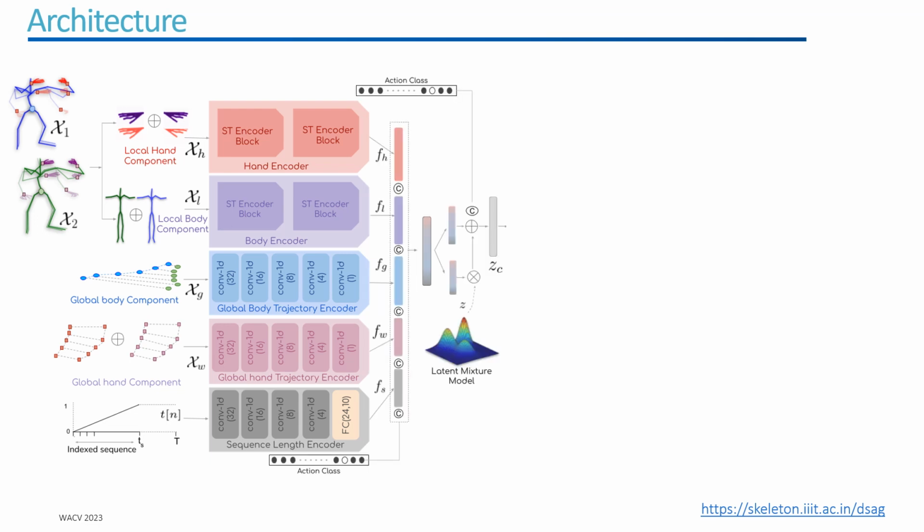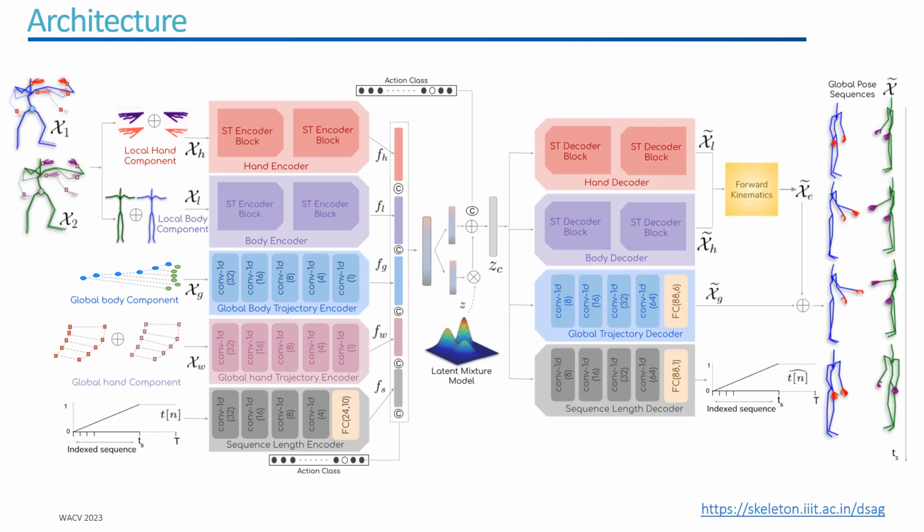Similar to MUGGLE, we adopt an extension of VAE known as Gaussian mixture VAE. A vector sampled from the latent Gaussian mixture is transformed using the standard VAE reparameterization trick, which is conditioned on action class information. The latent representation is mapped via the decoders to the 6D representation of the local body and hand components. 3D joints are obtained using forward kinematics. Finally, the outputs of all of these 4 decoders are incorporated to get the generated action sequence.